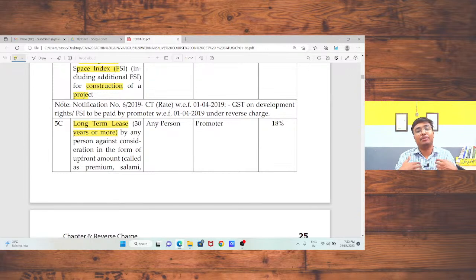Why do I not need to pay the tax? Because I am a common man, because I was not registered under GST at that time. Although, even if I am now registered in GST, still I need not pay the tax under forward charge, because the same has been prescribed.